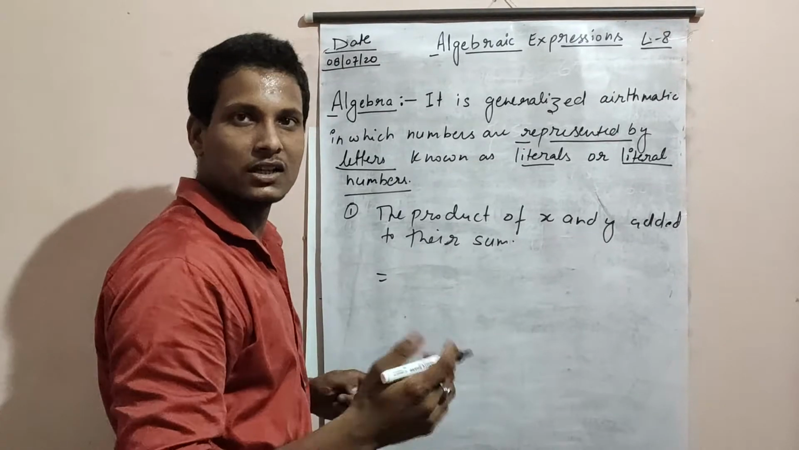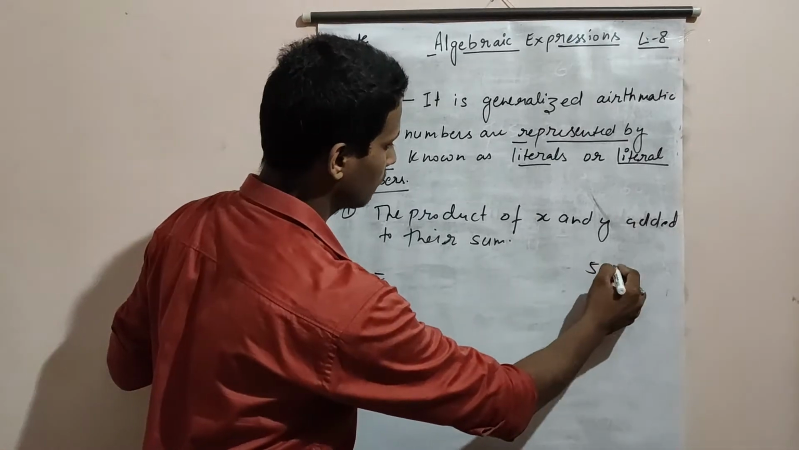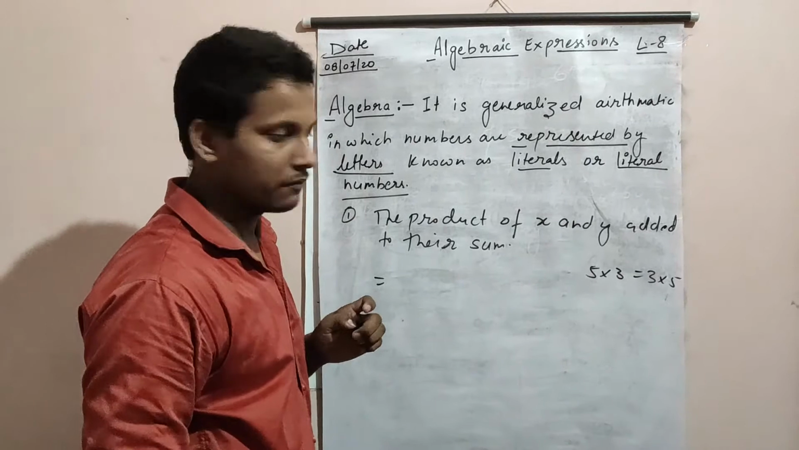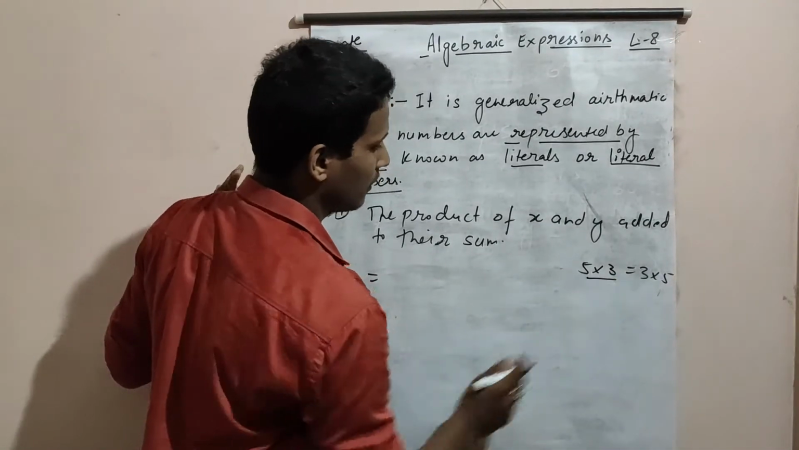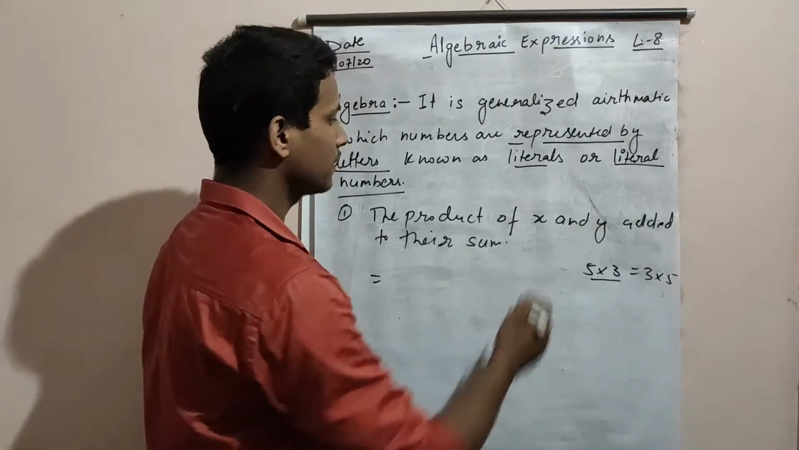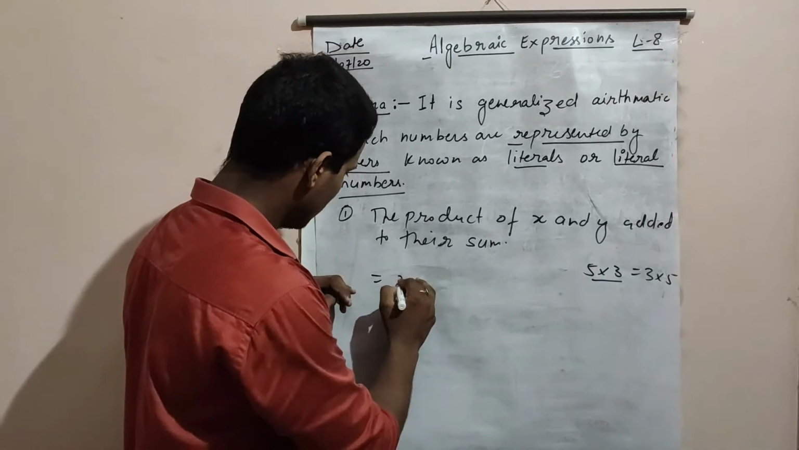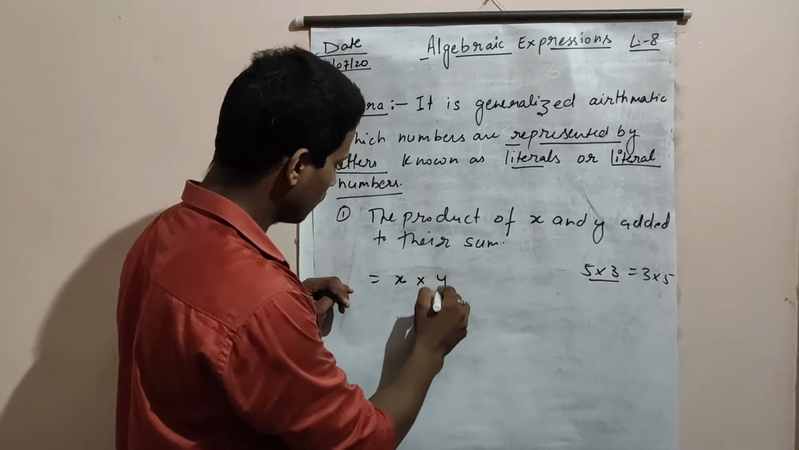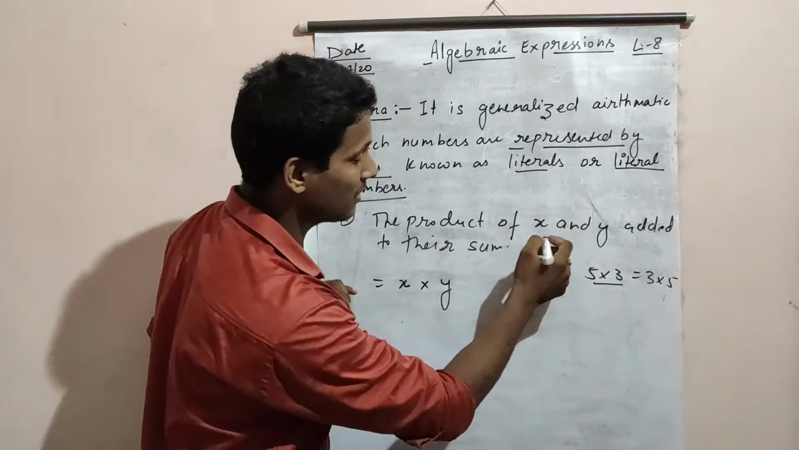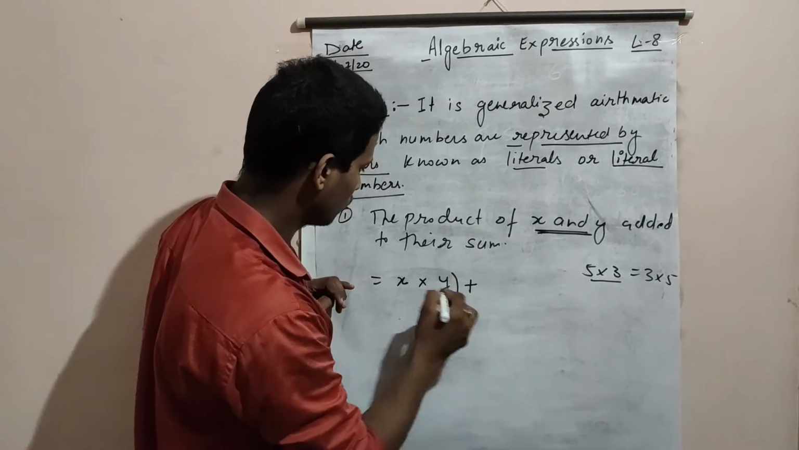Both give the product. Either you multiply 5 into 3 or 3 into 5, both give the same value, because it follows the commutative law. We have discussed the commutative law. 5 into 3 means 15, 3 into 5 also means 15. That's why I am saying x into y or y into x, both are the same thing, x multiplied by y. Then we need to add something, added to their sum. Sum of these two means we need to add.